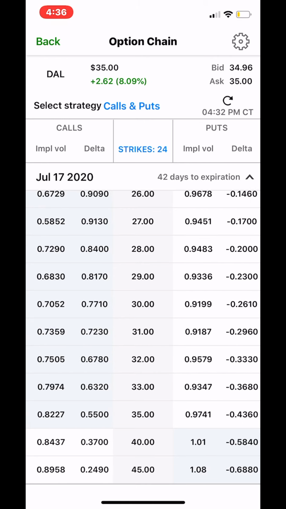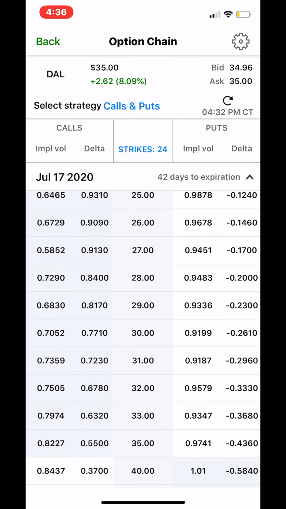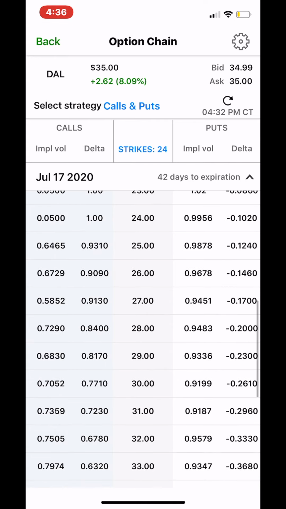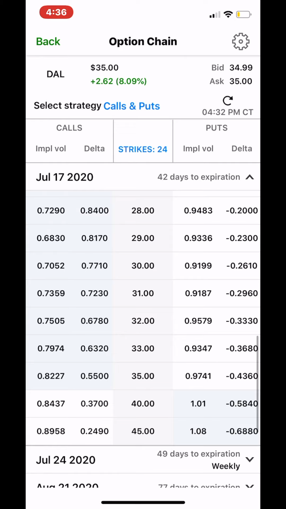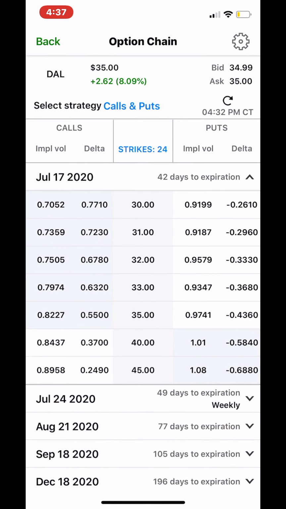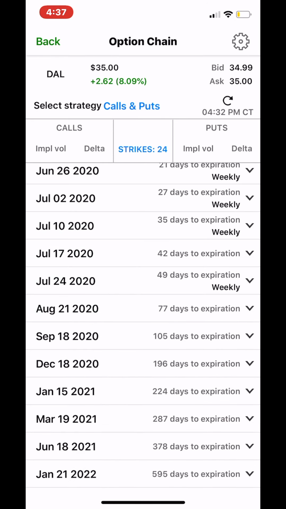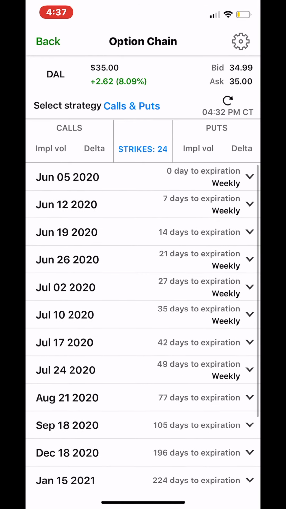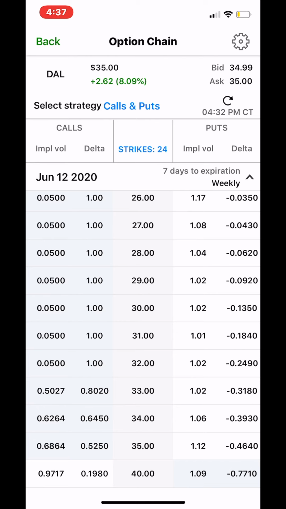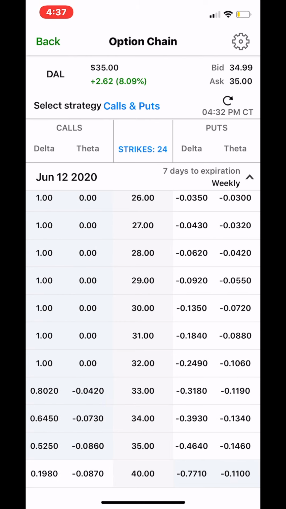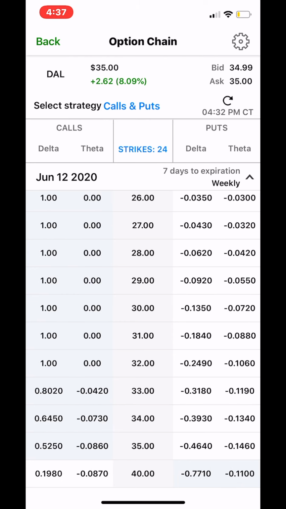So here, implied volatility is pretty high on Delta right now, because Delta has been running up and moving up. This is not as high as it probably is this week. So let me go back. Let me click on July 17th, and I'm going to show you the date of June 12th. And you see implied volatility is actually 1.0 on this. So that basically means that's a higher volatility. If you go out, the volatility cools off a little bit.